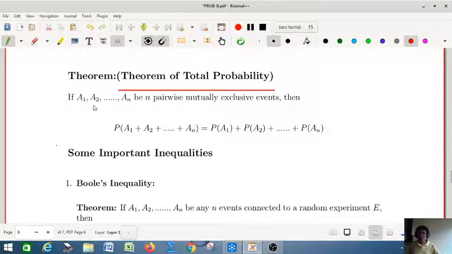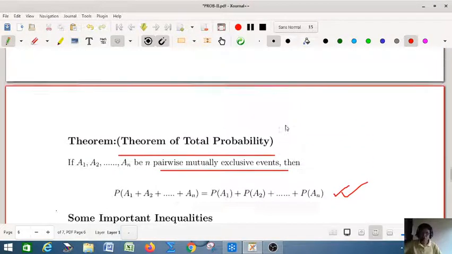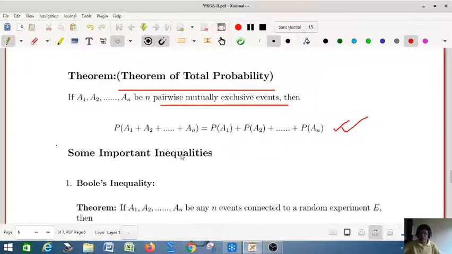That is, if A1, A2, ..., An are n pairwise mutually exclusive events, then we can say the probability of A1 plus A2 plus etc. An is equal to the probability of A1 plus the probability of A2 etc. plus the probability of An. This is the theorem of total probability for n pairwise mutually exclusive events. Okay, so these are the important relations.